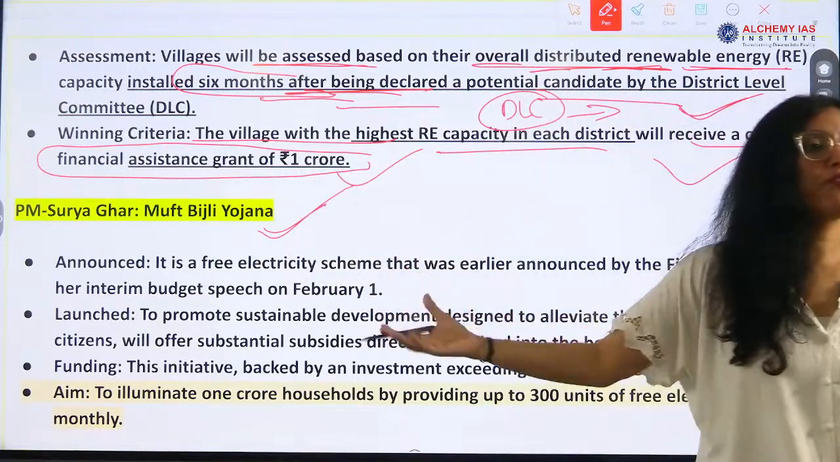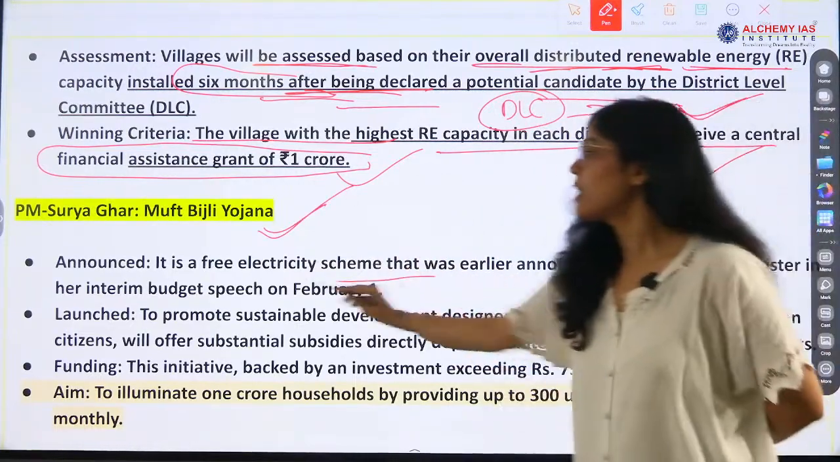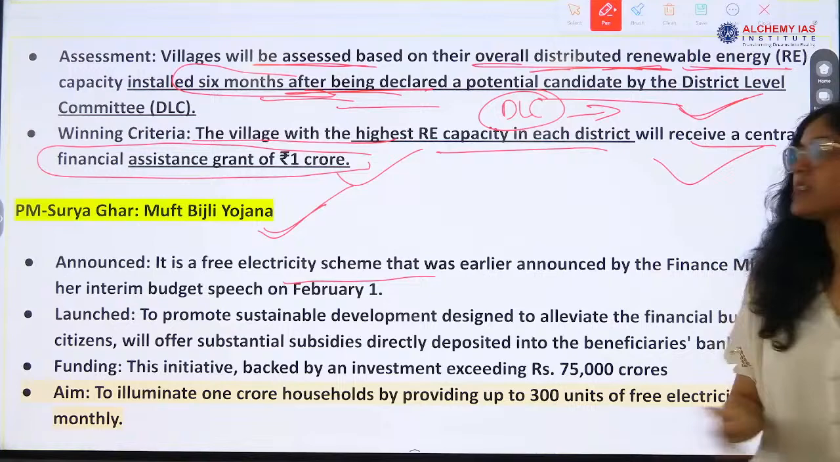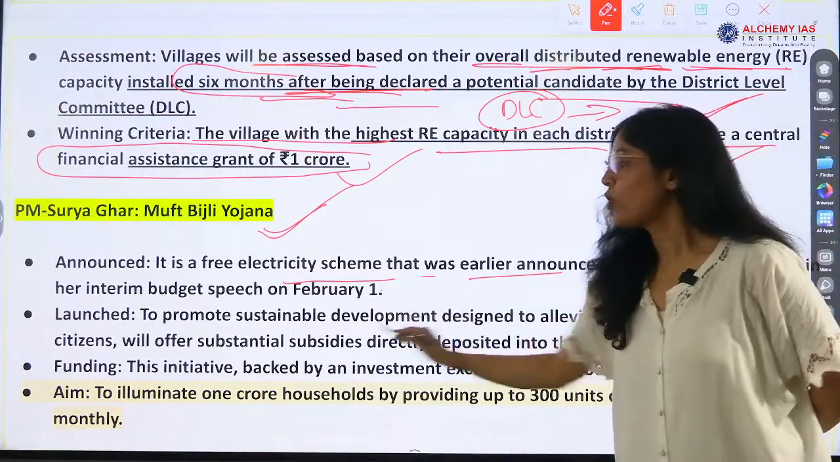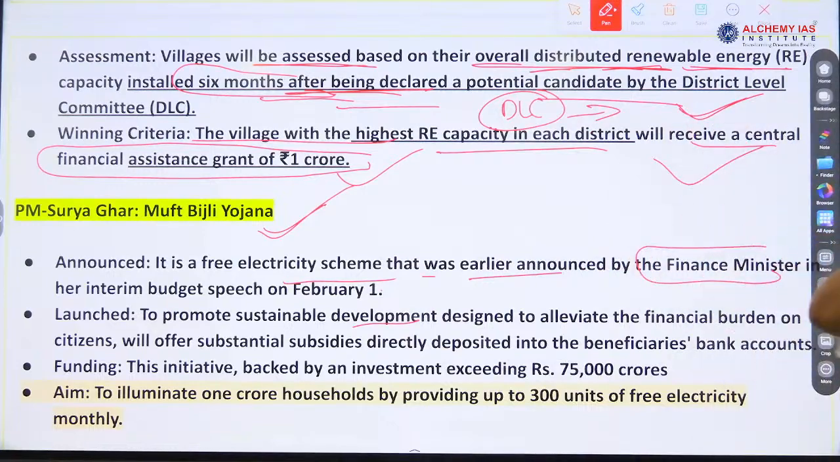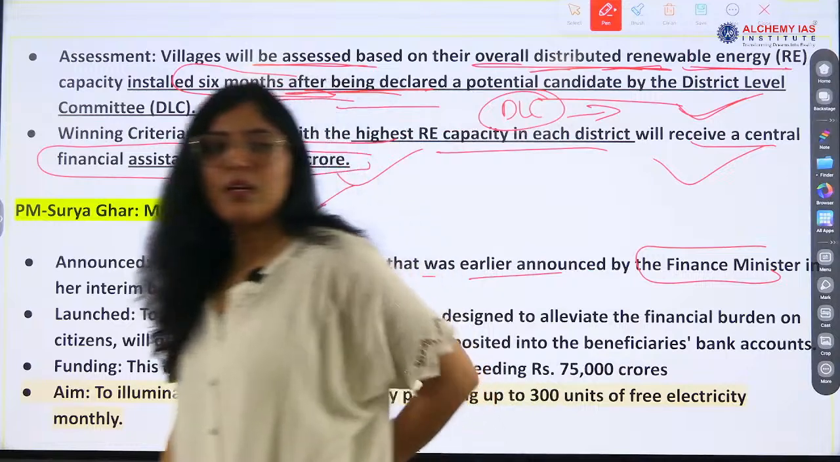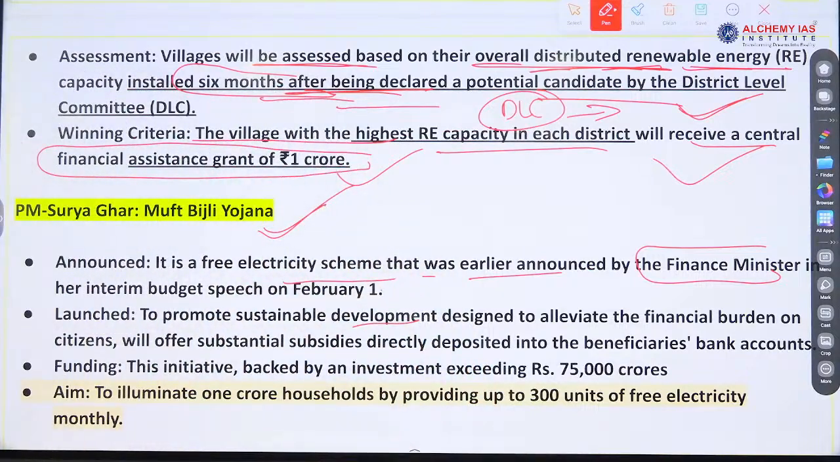Now about Muft Bijli Yojana, announced as a free electricity scheme that was announced by the Finance Minister in the interim budget on February 1, 2024, right? Interim budget. What is an interim budget?